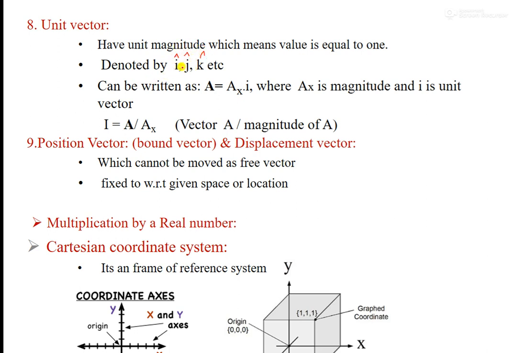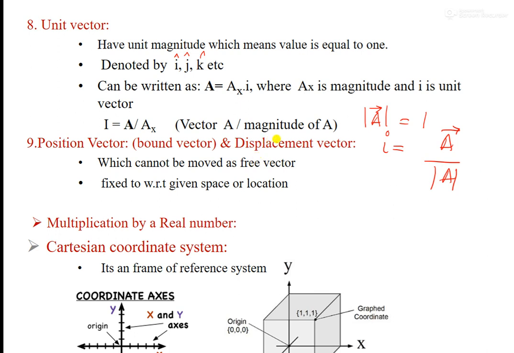These are all small letters i and j with a cap on top. Suppose A is a unit vector, then the magnitude of a unit vector is always equal to 1. So here i is a unit vector, and i is equal to vector A divided by its magnitude. This magnitude is equal to 1, it doesn't change. Generally i, j, k are called the unit vectors in the x, y, z directions of the coordinate system, which you are going to learn next.